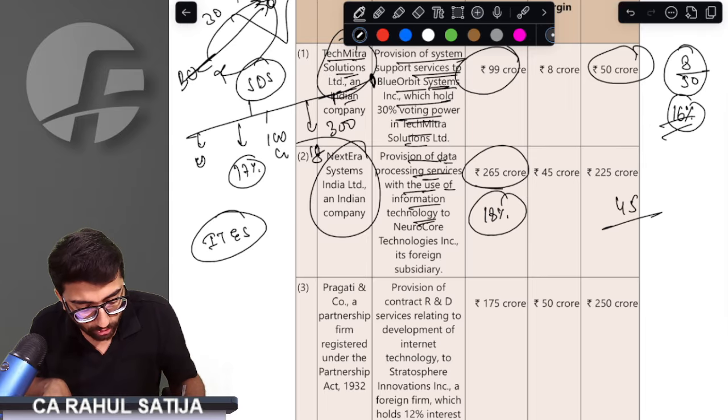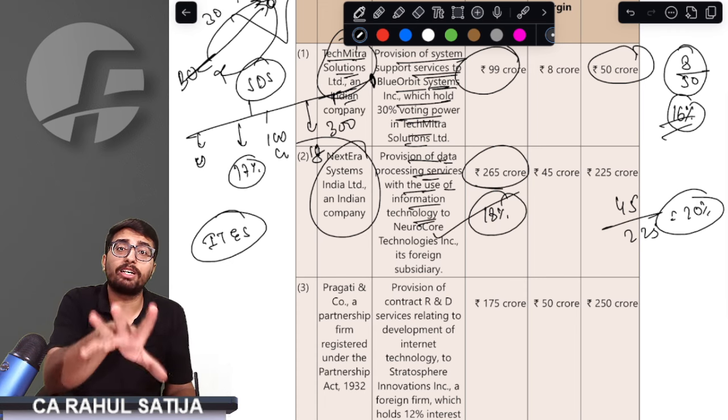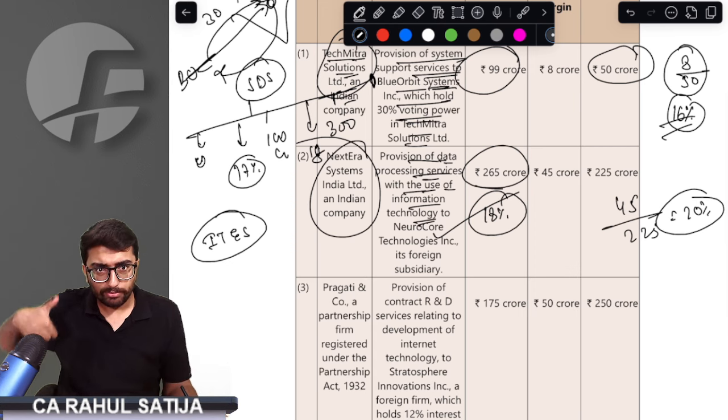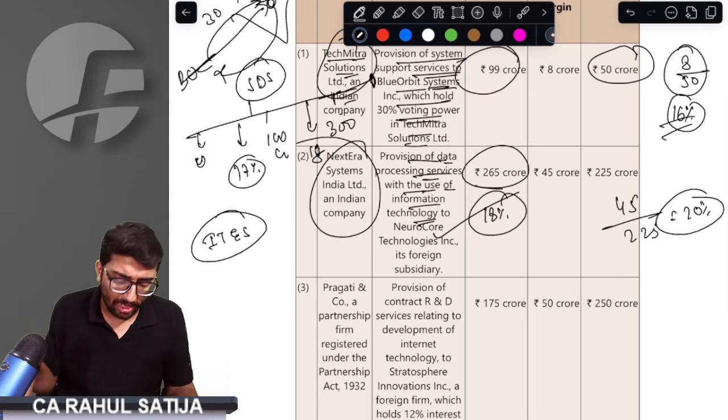Now, they are offering 45 crore out of 225. That means they are offering 20%. That means their safe harbor rules can be validly accepted. We have to offer 18%, and they are offering 20%, instead of just 18%, so safe harbor rules are absolutely allowed.